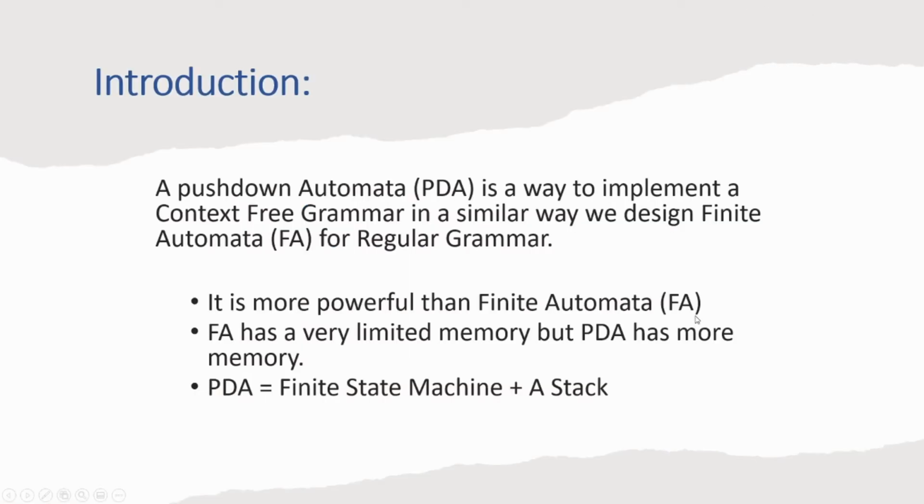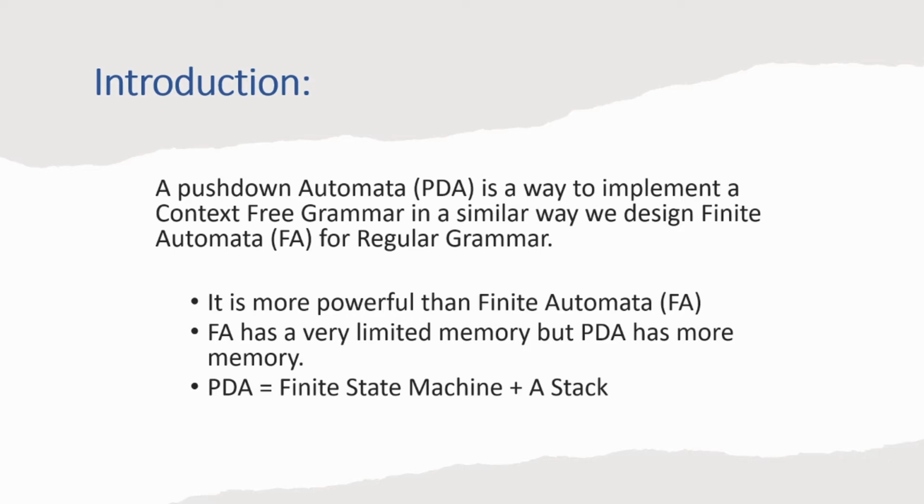So, what is push down automata? A push-down automata is a way to implement a context-free grammar in a similar way we design finite automata for regular grammar. It is more powerful than finite automata.